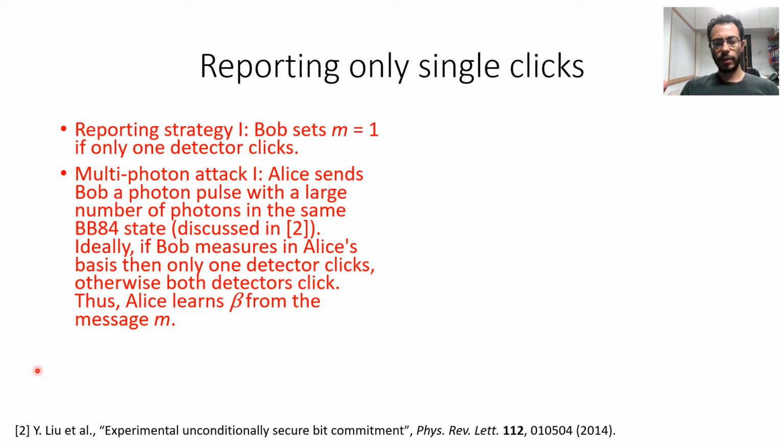Otherwise, in the case where Bob chooses a basis different from Alice's basis, a large number of photons will go to each detector, and therefore both detectors will click. So we see that in this way Alice learns beta from the message M.